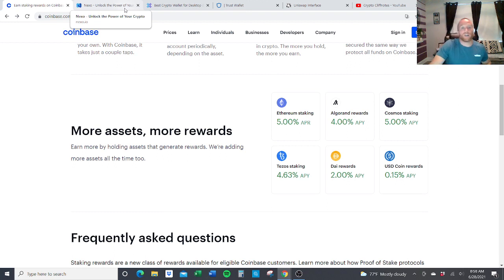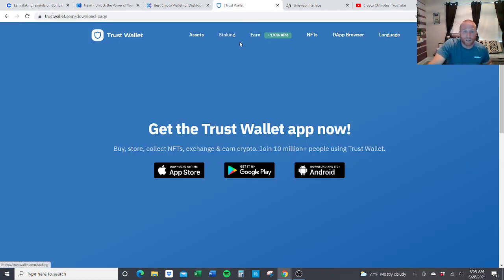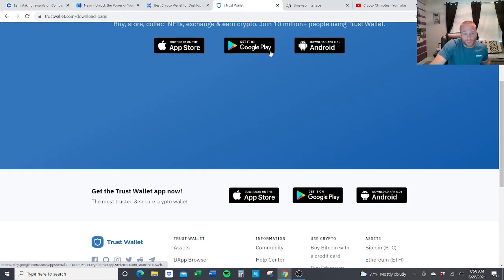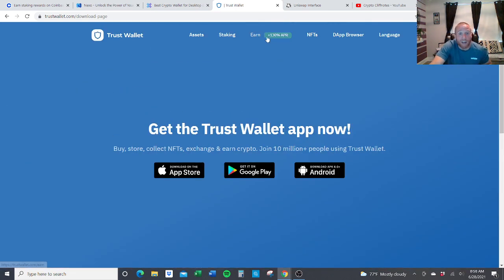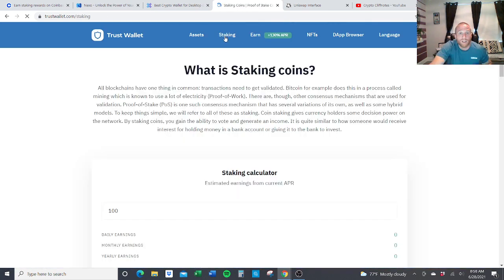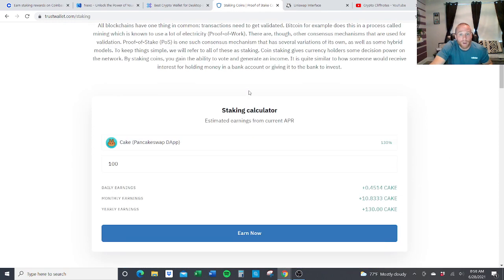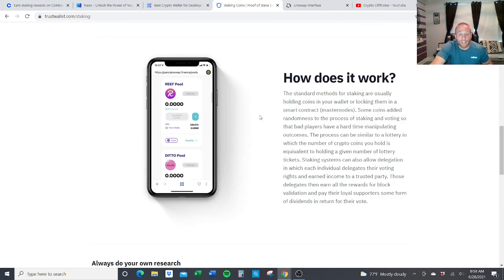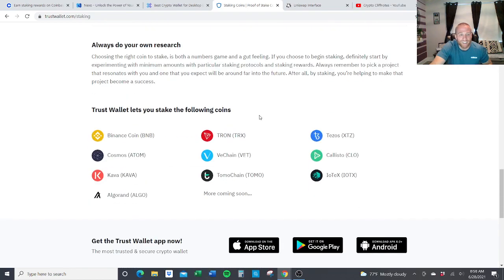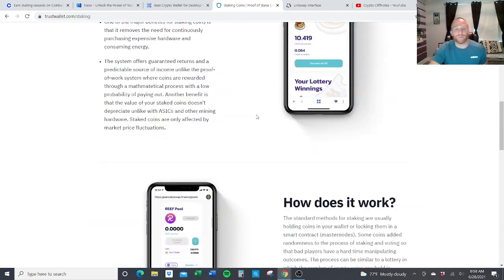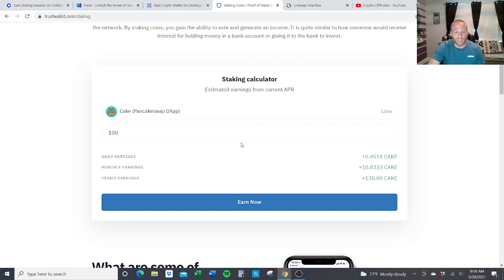So here's a couple different examples. Say, for example, Trust Wallet. On Trust Wallet, this one I have not started using yet. But as you can see, staking. Pancake, they say, is paying a lot of money. Pancake is paying good money, up to 130%. I mean, it's showing right here.